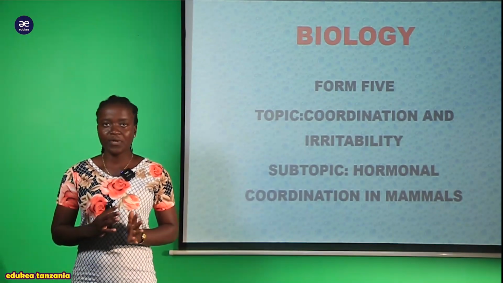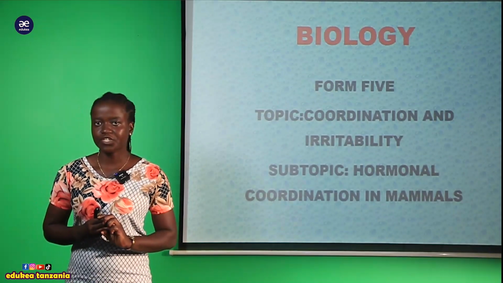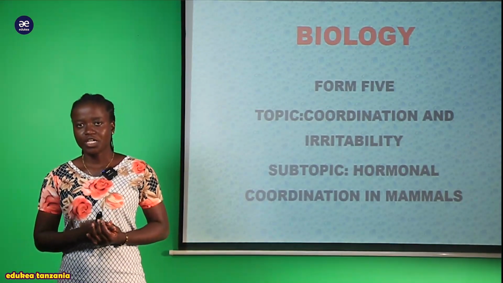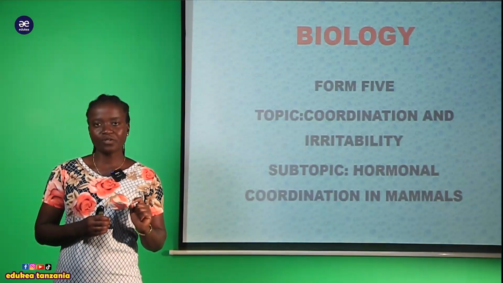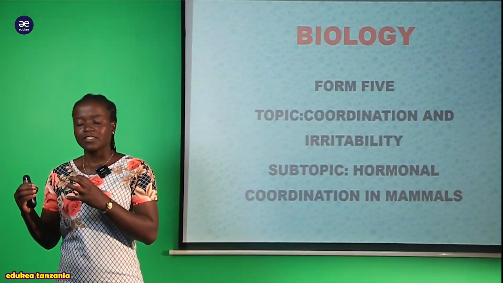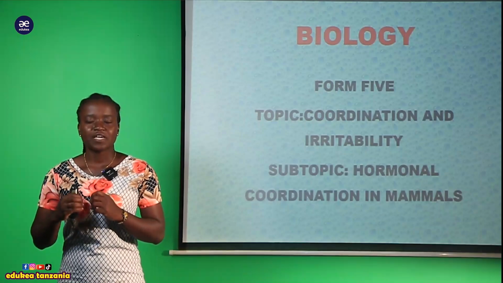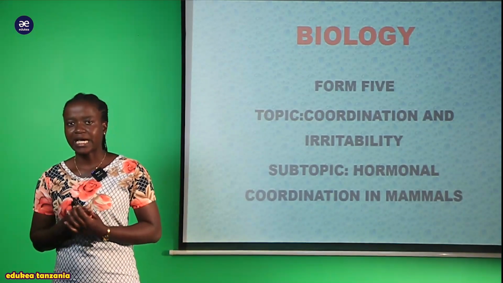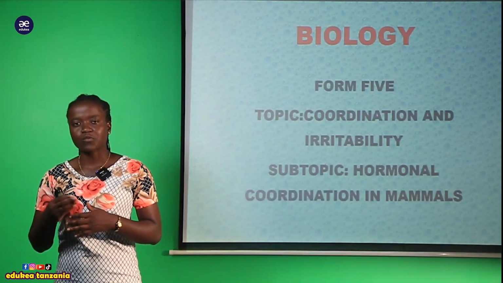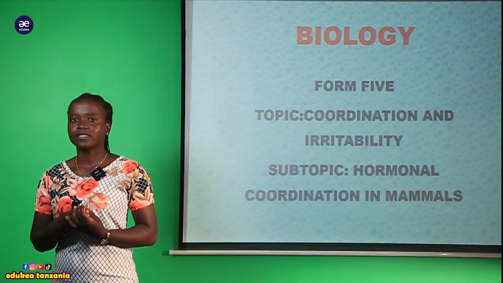So my student, you are warmly welcome, but also we have to recall where we ended in the last session. In the last session we looked at the hormonal coordination and nervous coordination, and we saw the link between them. That link is brought about by the presence of the hypothalamus and the pituitary gland. The pituitary gland is responsible for the endocrine system, that is production of hormones, while the hypothalamus is the center of the nervous system.